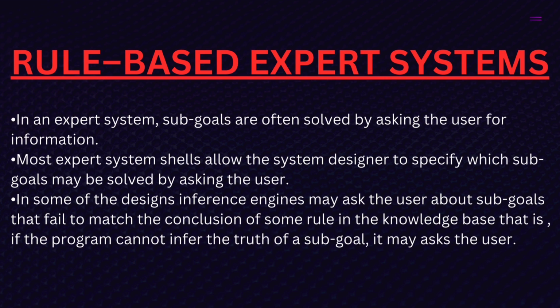In an expert system, sub-goals are often solved by asking the user for information. Most expert system shells allow the system designer to specify which sub-goals may be solved by asking the user. In some designs, inference engines may ask the user about sub-goals that fail to match the conclusion of some rule in the knowledge base. That is, if the program cannot infer the truth of a sub-goal, it may ask the user.